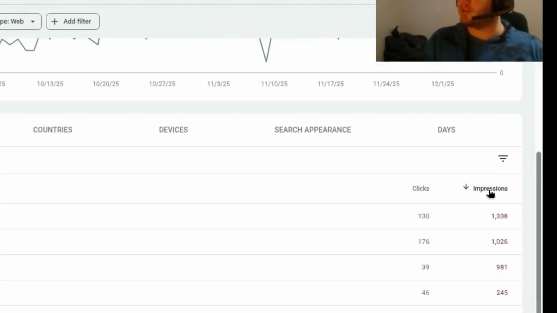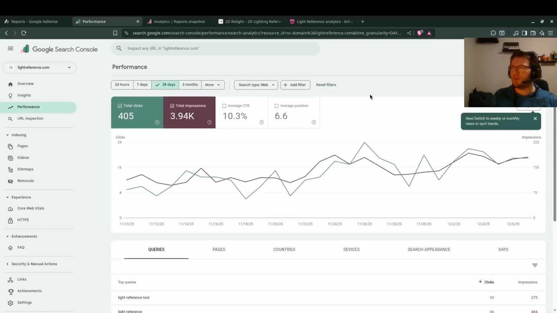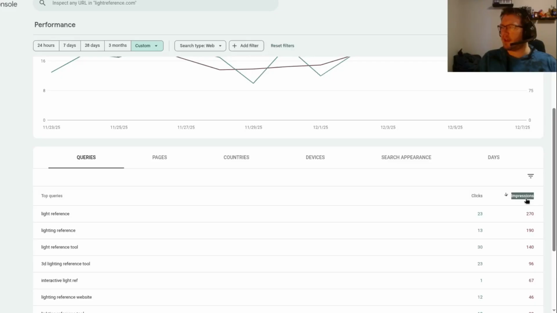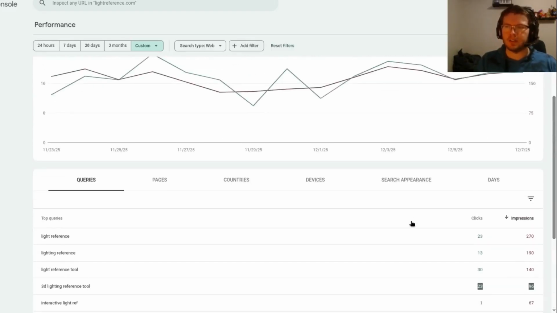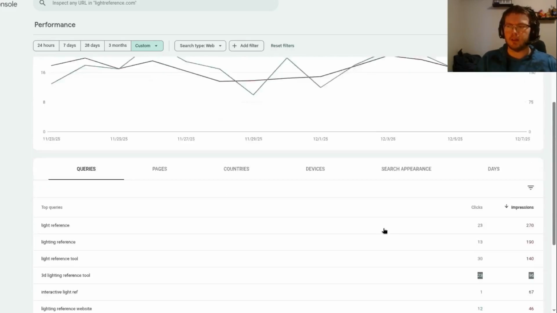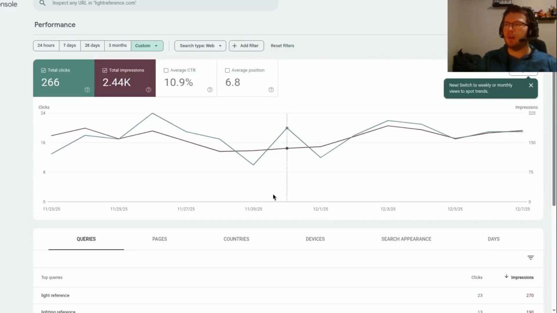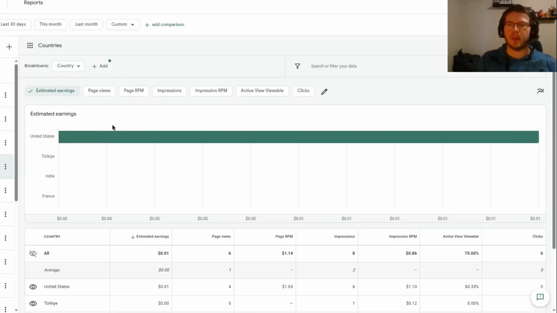What I typically like to do is go from my time window. I like to look at what's getting the most impressions as opposed to the clicks first. I'm seeing that my fourth one is a 3D light referencing tool, and it actually has a pretty good CTR on that query in particular, which is why I wanted to lean so heavily into the 2D light reference tool as well. So I'm going to see how that does within the next 2 weeks. Once again, hopefully I'll get more of that.